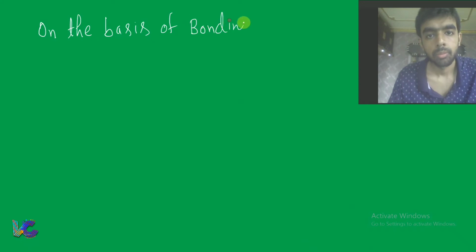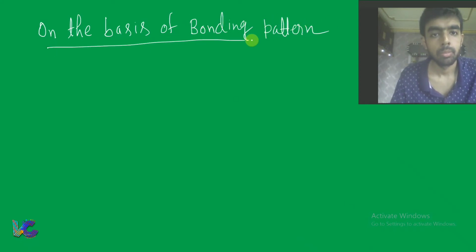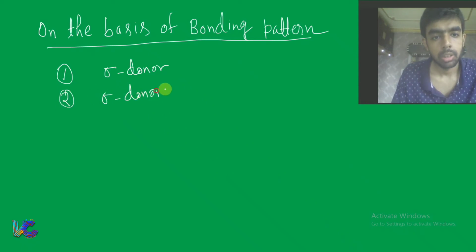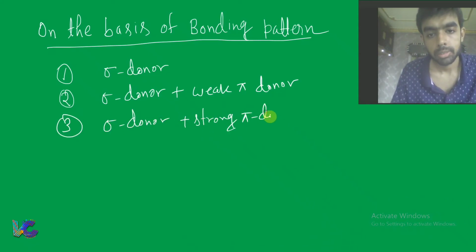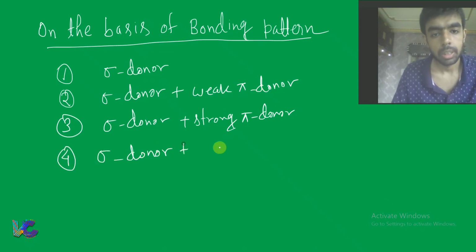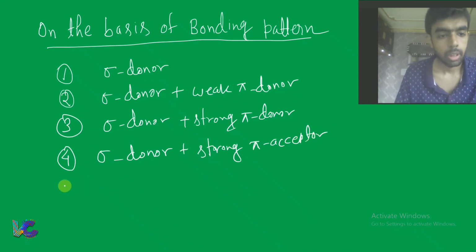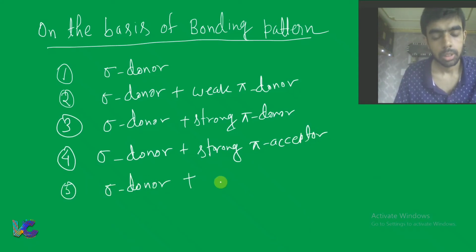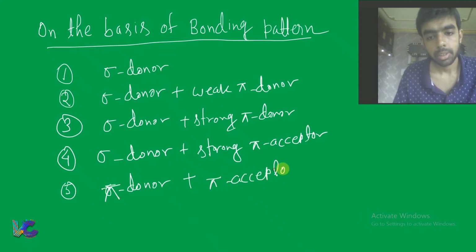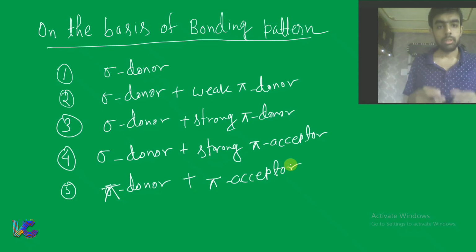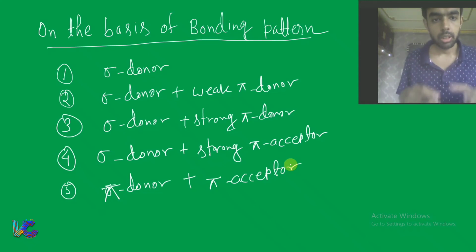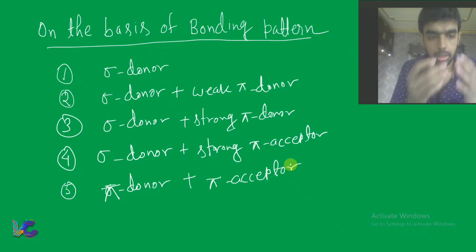We can classify ligand on the basis of bonding pattern as only sigma donor, sigma donor plus weak pi donor, then sigma donor plus strong pi donor, then sigma donor plus strong pi acceptor, and then pi donor plus pi acceptor. Now we'll see these five one by one.